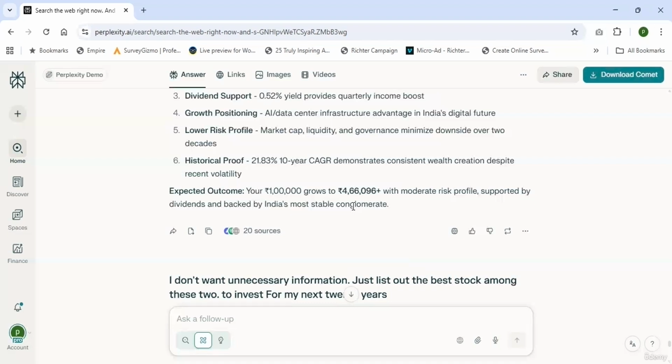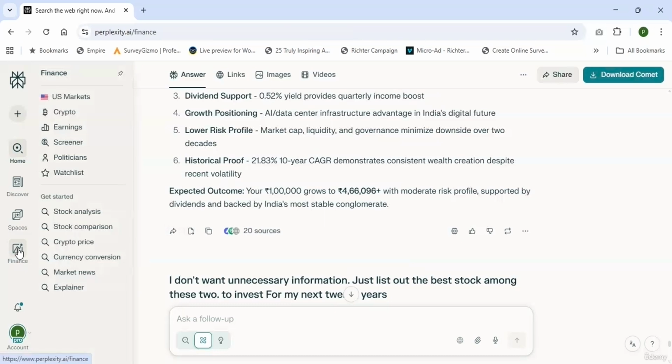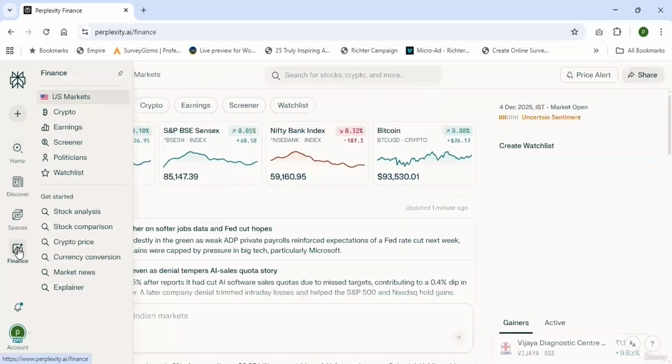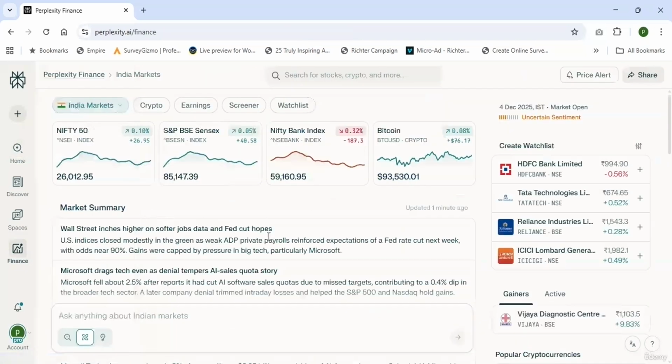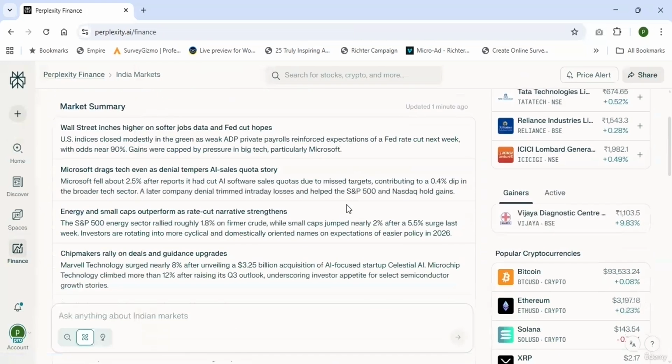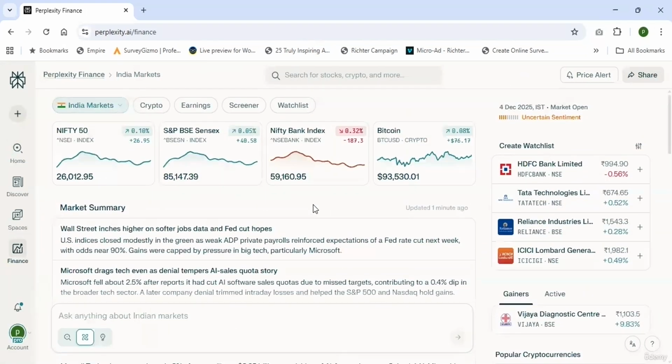Here I am discussing these stocks just as examples. This is only for educational purposes. I am using these stocks just as examples. Even if you want to know more about stocks or financial help, go with the finance option here. You can learn many things in this option with the help of Perplexity AI. Before investing, you can check with multiple large language models and use your own information. So by using Perplexity AI with the help of deep research, you can generate accurate results.